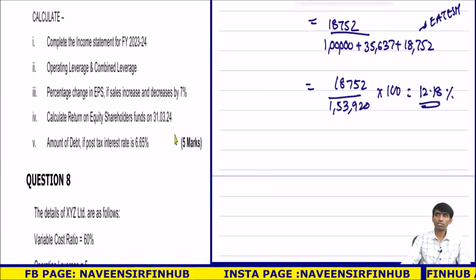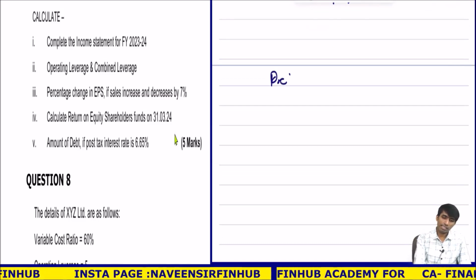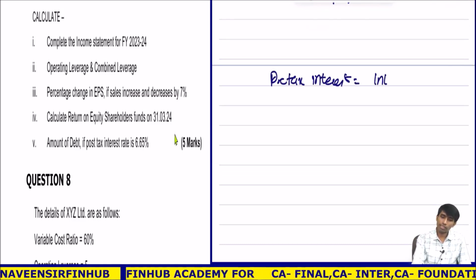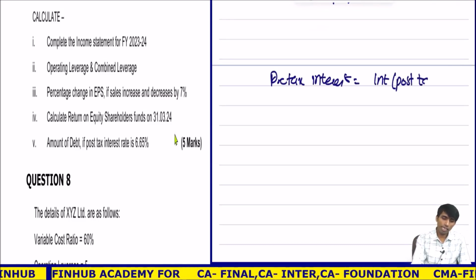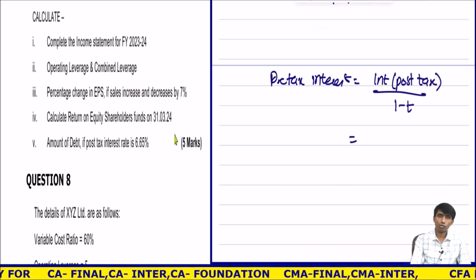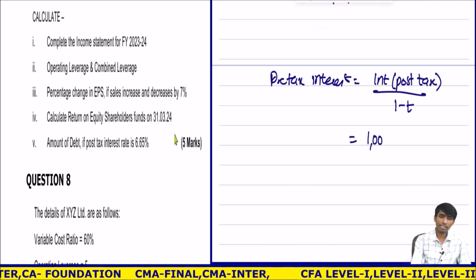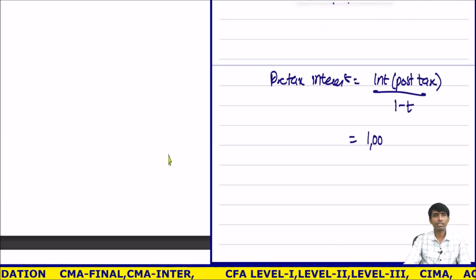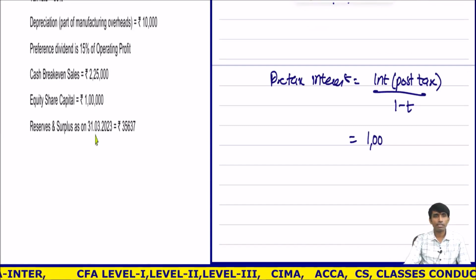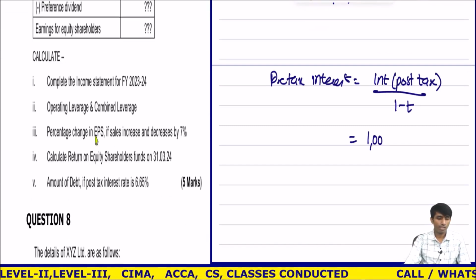Next, what is the question? Amount of debt if post-tax interest is 6.65%. Pre-tax interest is equal to post-tax interest divided by 1 minus t. Simple. So post-tax is 6.65%. On 1 lakh, debt was how much? 1 lakh, I think. Debt was given? No, that was not given. Okay.